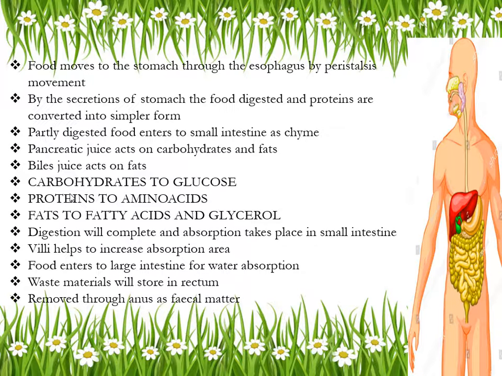Next, whenever carbohydrates, proteins and fats in food are digested, which kinds of energy are released? See here, carbohydrates are converted into glucose. Proteins are converted into amino acids. Fats to fatty acids and glycerol. All these will provide us energy, and they come from nutrients like carbohydrates, proteins and fats. Understood till here?